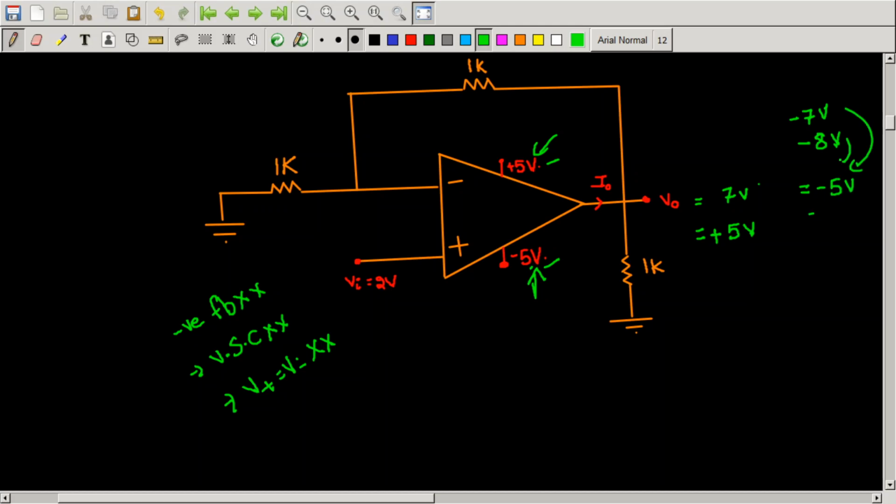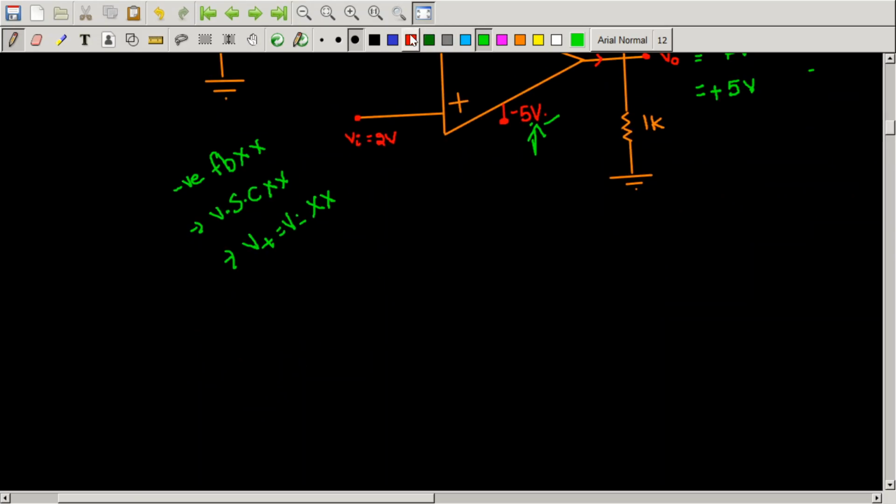Okay. So the condition is, if you get V naught to be in between minus VDD to plus VDD, that implies the op amp is in negative feedback.